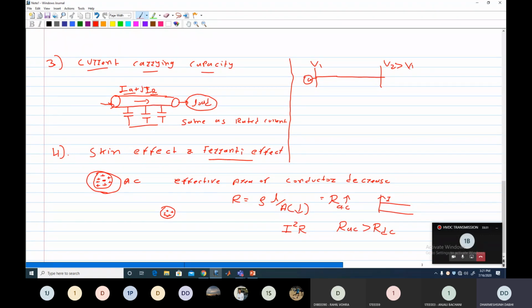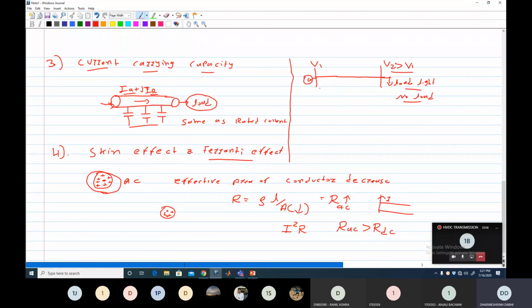So why does voltage V2 become greater than V1, the generator bus voltage? When this line is lightly loaded, it means when load at the load bus is very low or no load condition, in this condition we observe this Ferranti effect. Clear? And why does this Ferranti effect happen?